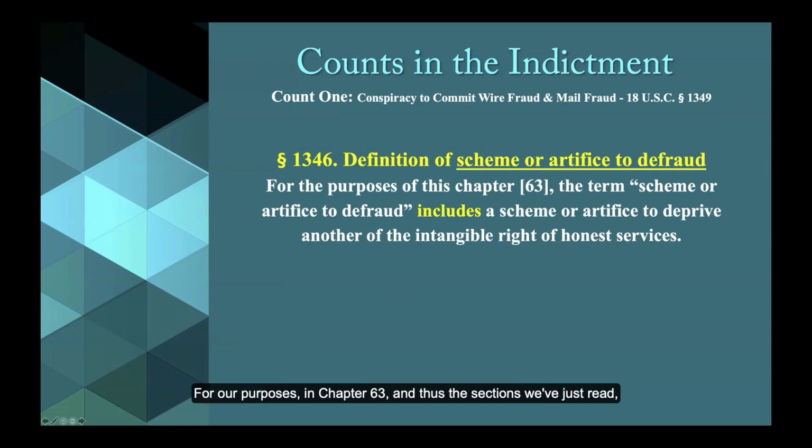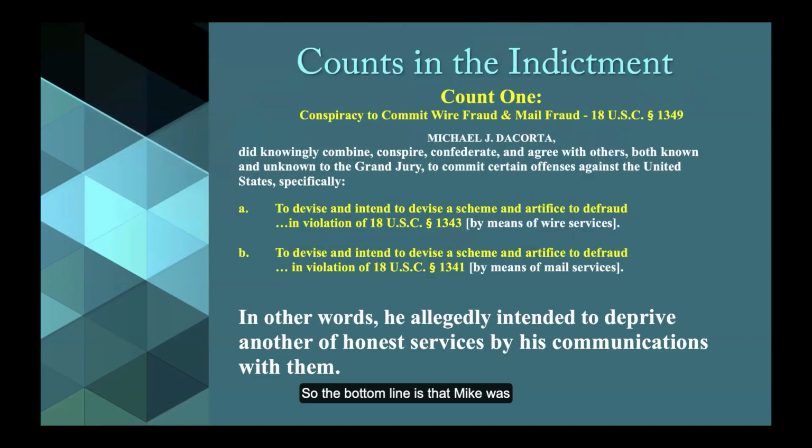For our purposes, in Chapter 63, and thus the sections we've just read, the term scheme or artifice to defraud, as defined, includes a scheme or artifice to deprive another of the intangible right to honest services. So the bottom line is that Mike was accused of devising a scheme or artifice to deprive others of honest services, and of doing so by means of both electronic and postal communications. When you boil it all down, that's what it says.